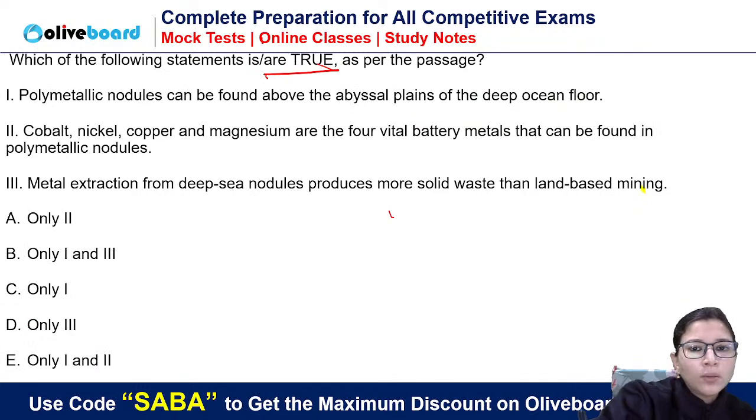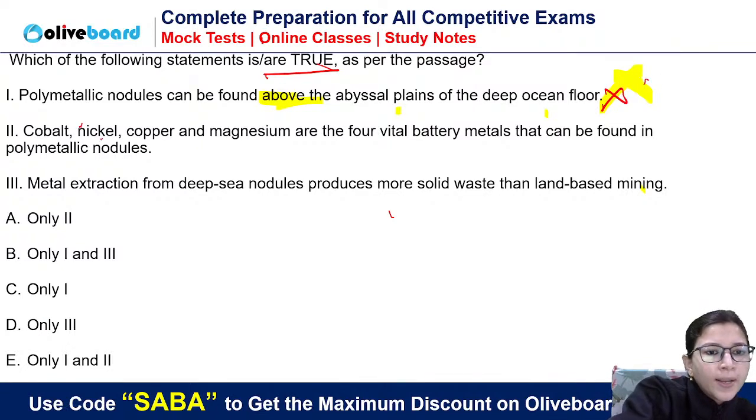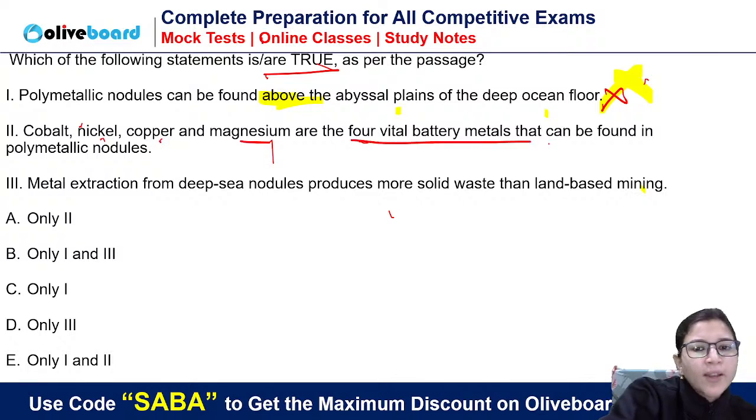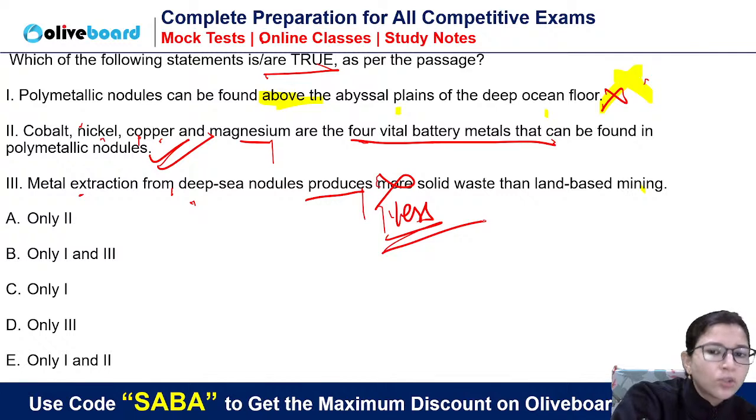So first is wrong because here it is given above, that is wrong. Are you getting my point? Everything is given directly in the passage. Cobalt, nickel, copper and magnesium are the four vital battery metals that can be found in polymetallic nodules. Absolutely correct. Metal extraction from deep sea nodules produces more solid waste. It is wrong. It produces less solid waste.